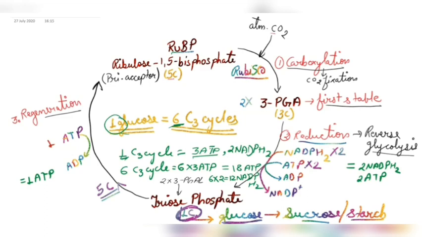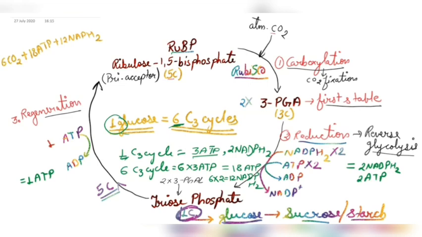So if we need to write the net reaction of this C3 cycle, then it will look somewhat like this. I'll write here. We need how many molecules of CO2? We need 6 molecules of CO2. So 6 CO2. Then how many ATPs do we use? We use 18 ATPs to produce one glucose. So 18 ATP. Now along with this 18 ATP, how many NADPH2 do we use? We use 12 NADPH2.